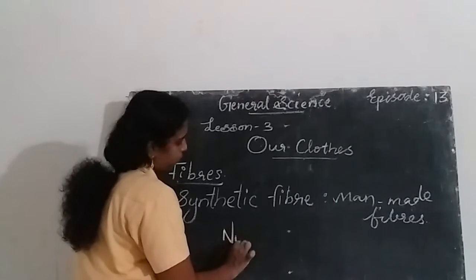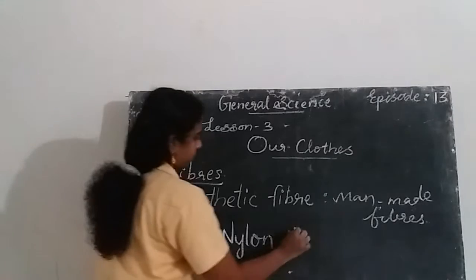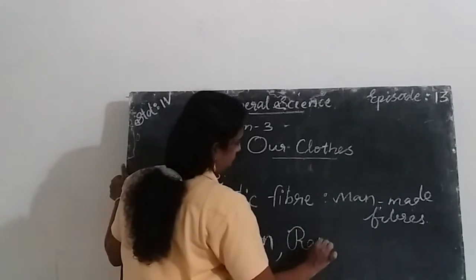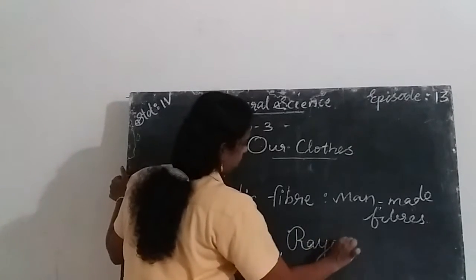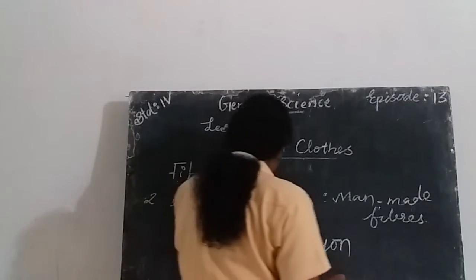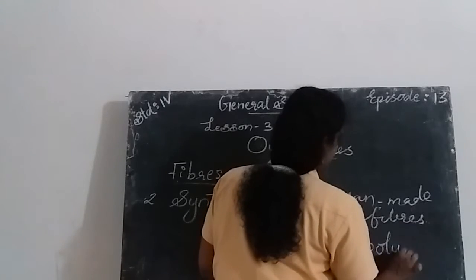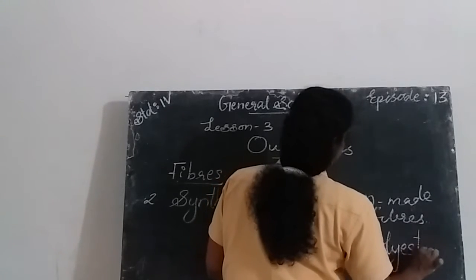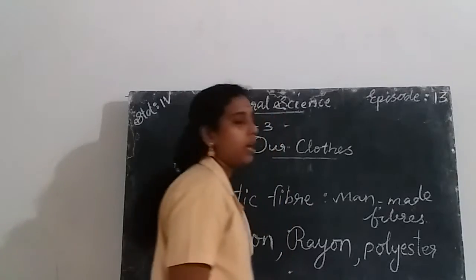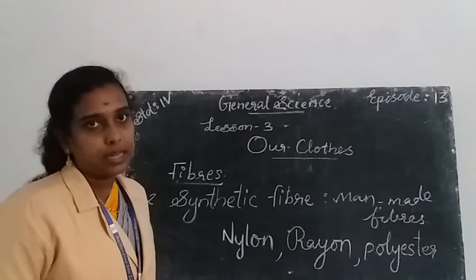Nylon, N-Y-L-O-N. Rayon, R-A-Y-O-N. And polyester, P-O-L-Y-E-S-T-E-R, etc. These are some of the examples of synthetic fibers.